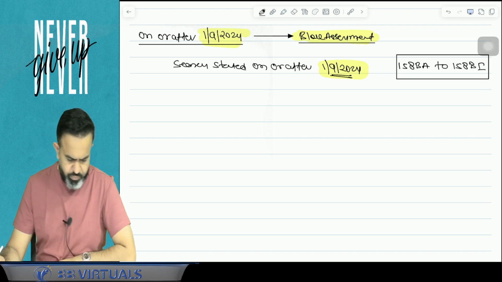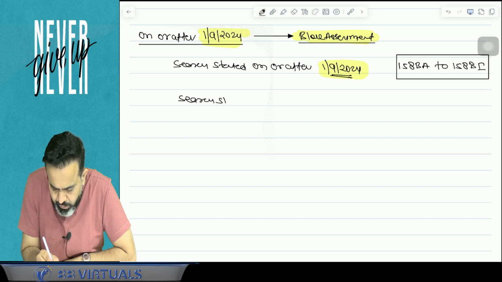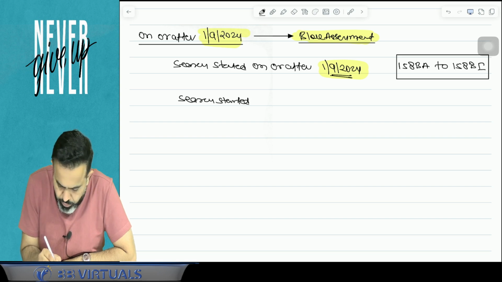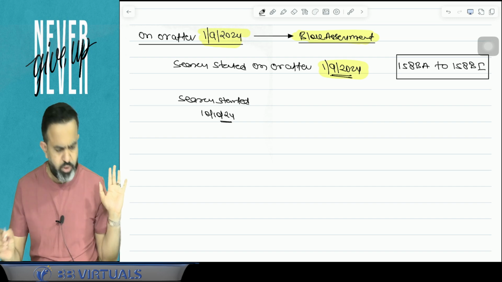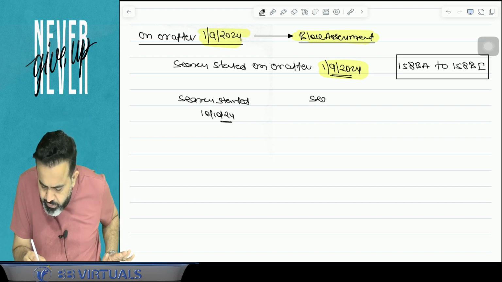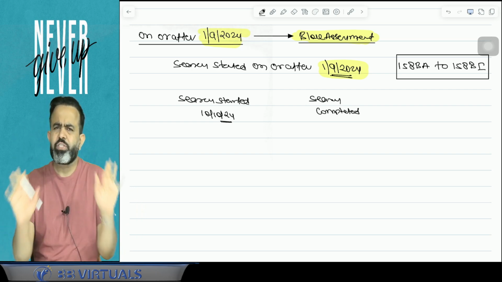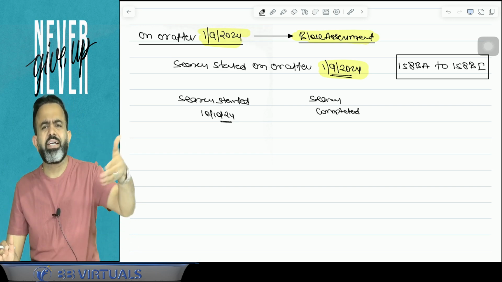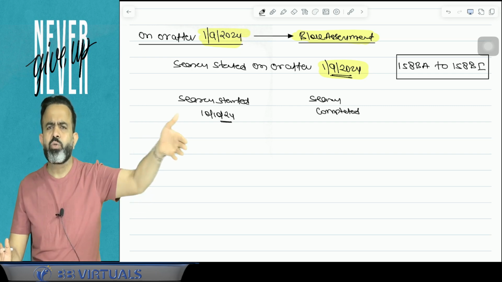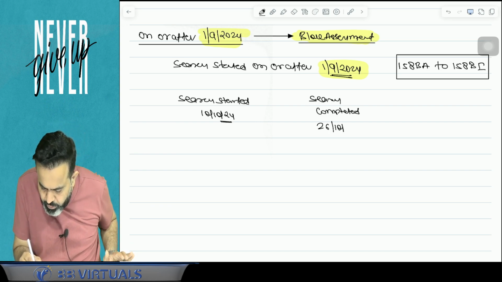Now what is the block assessment? Suppose we take one example. Suppose a search started on 10th October 2024, and the search completed. Search completed means the day when the Panchnama has been drawn, and officially they say that today your raid is completed. Many times a raid is conducted for 2, 3, 4, 5 days, even 10 days. So suppose the search completed on 26th October 2024.